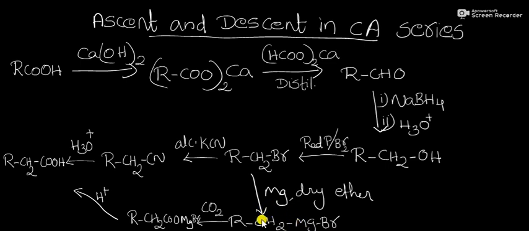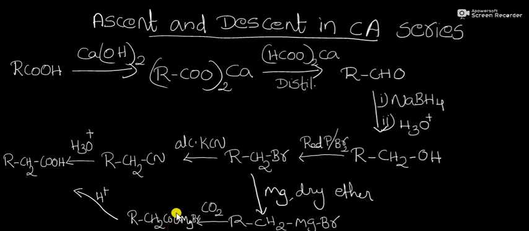This Grignard reagent, when treated with carbon dioxide, will convert it into RCH2C(=O)O-MgBr, that is an adduct.